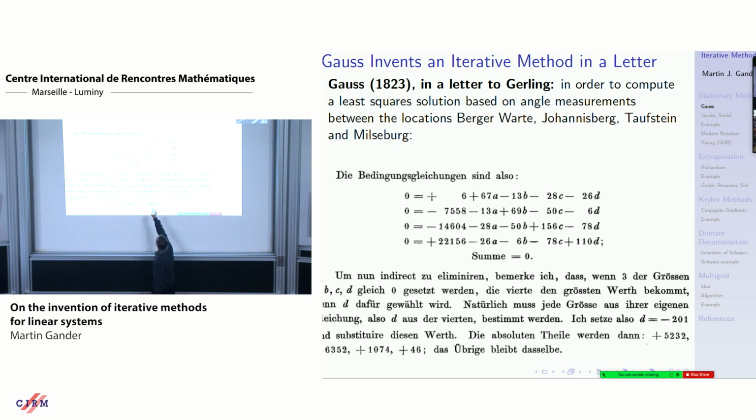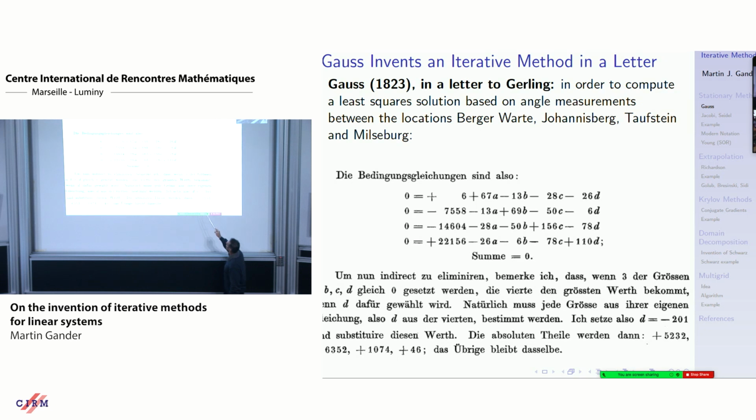So he sets a, b, and c to 0. So this becomes an equation for d. You just have to divide the right-hand side by 110. Then you find d. And you don't even have to do this calculation accurately. So he says d becomes minus 201. So he doesn't calculate exactly. It's just an approximation. Good enough.